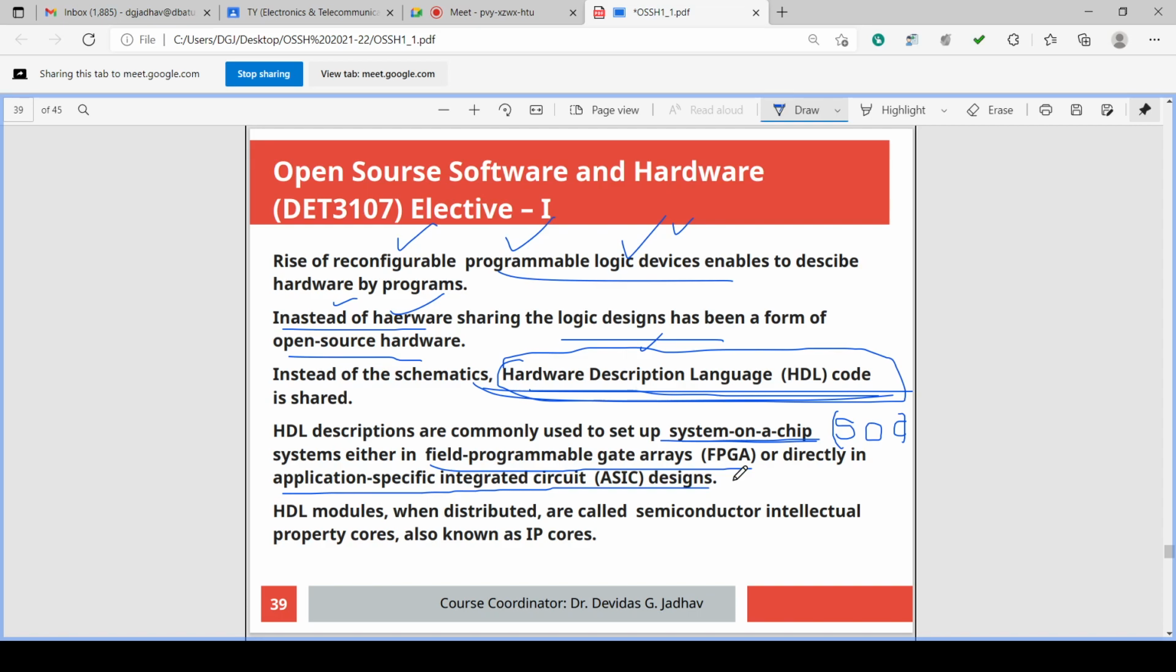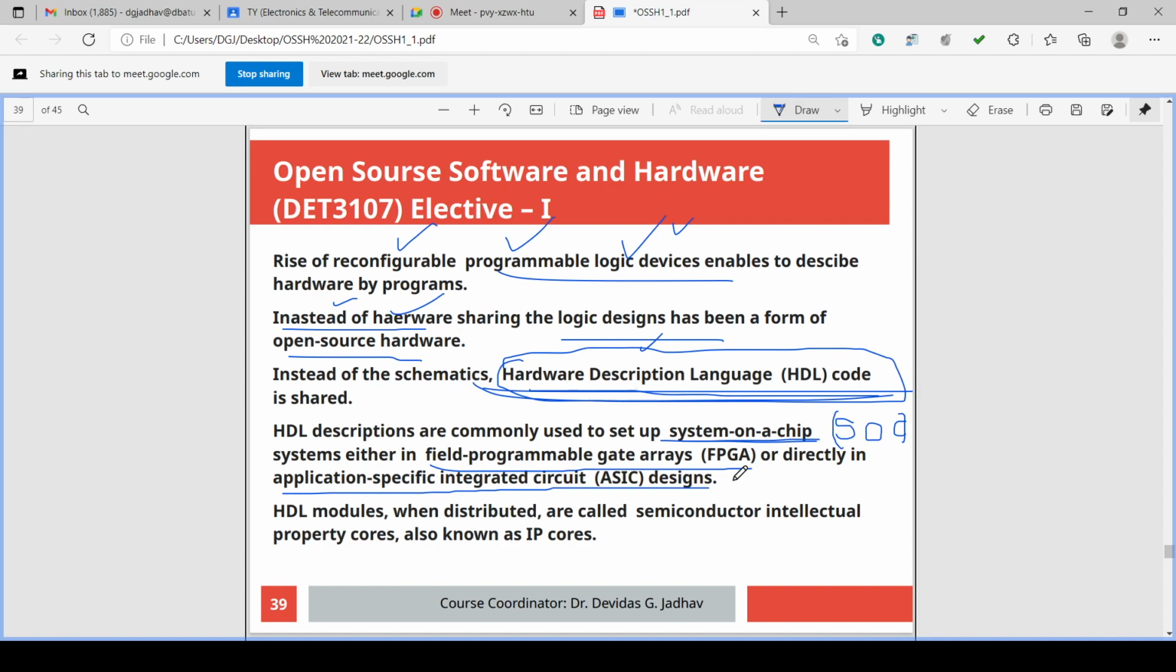Field programmable gate array is one technology and application specific integrated circuit is another technology. So you can go for field programmable gate array, FPGA, or you can go for application specific integrated circuit, ASIC design. So there are two designs you can study in VLSI. So HDL, hardware description language, is the language to set up a system on a chip. HDL is a programming language to set up a SOC.